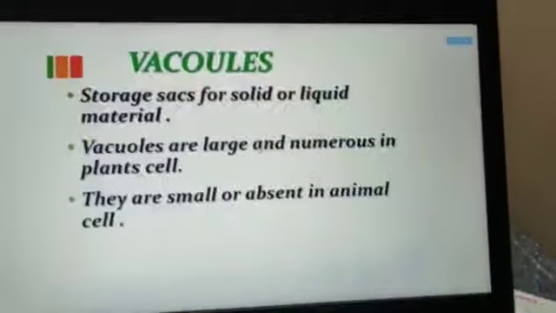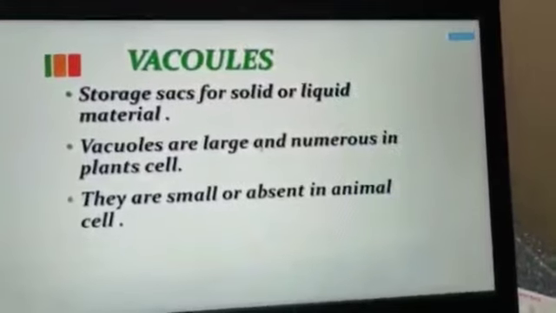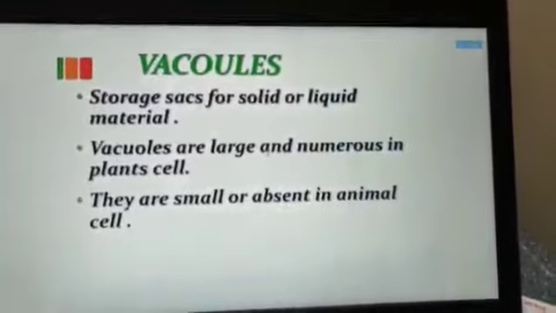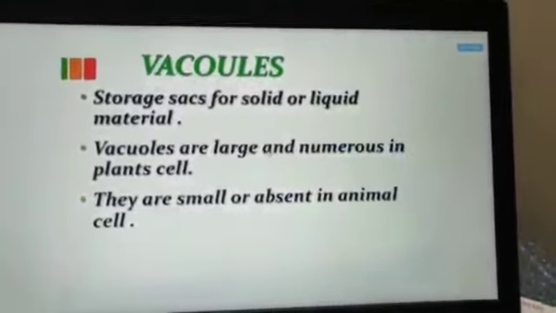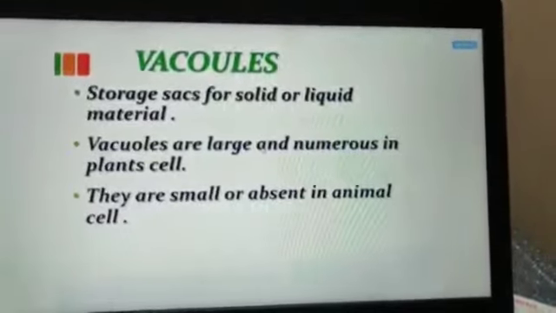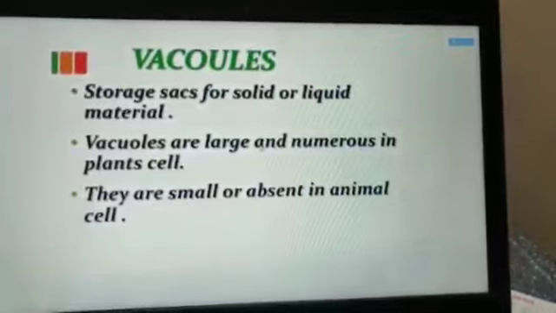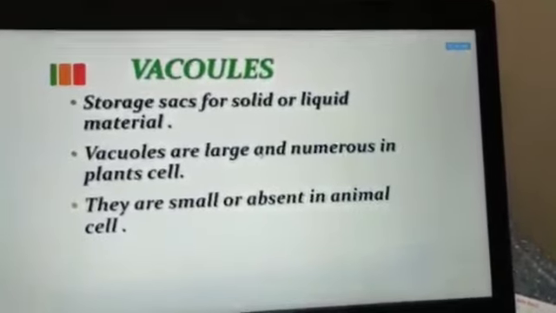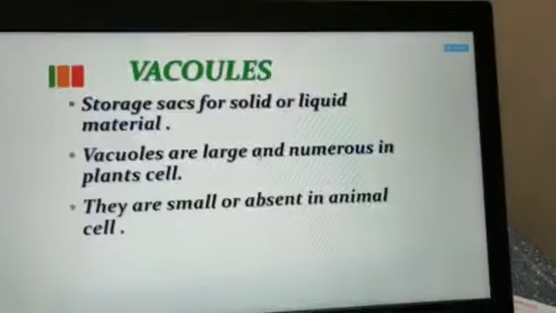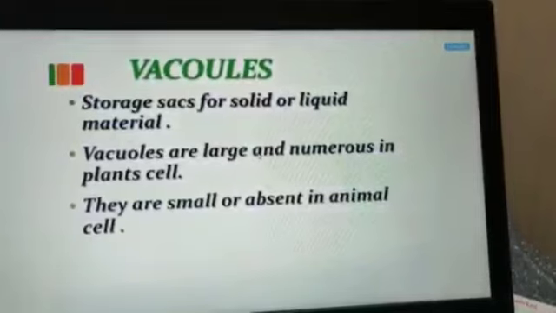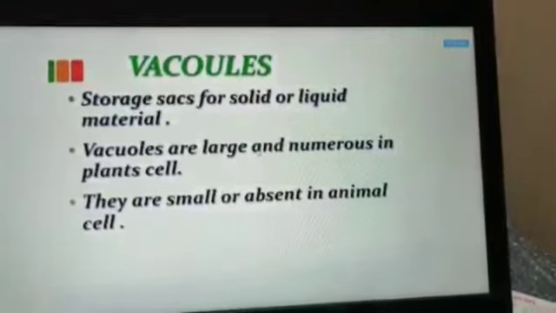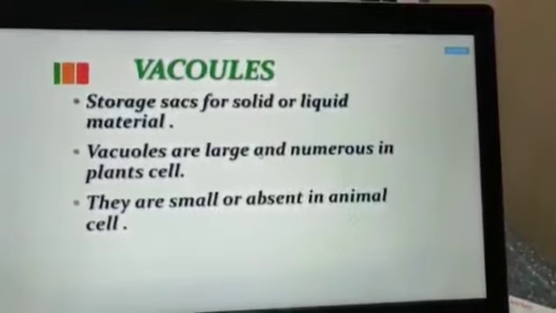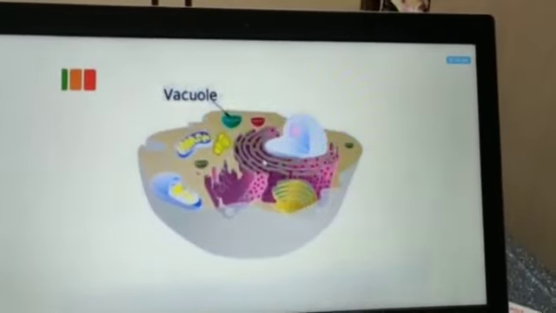Now the next cell organelle is the vacuole. Vacuoles are storage sacs for solid or liquid material. As I told you, the biggest vacuole is present in the plant cell, in the center position, and it provides shape to the cell. Whatever vacant place is there is occupied by the vacuole. There are two types of vacuole: food vacuole and contractile vacuole, and the plant vacuole helps in storing liquid sap. Okay, this is the vacuole.